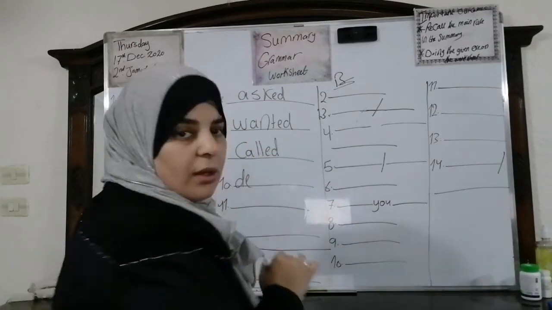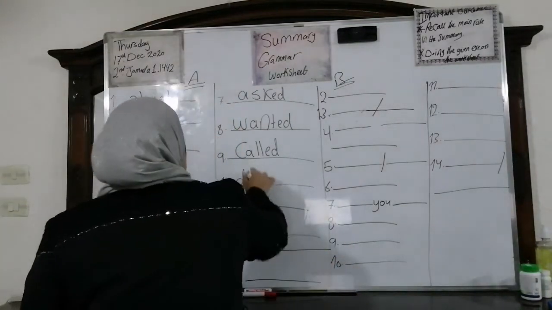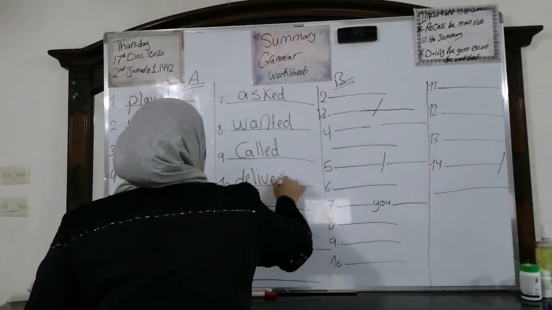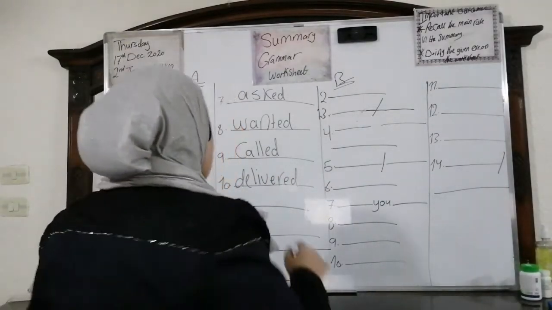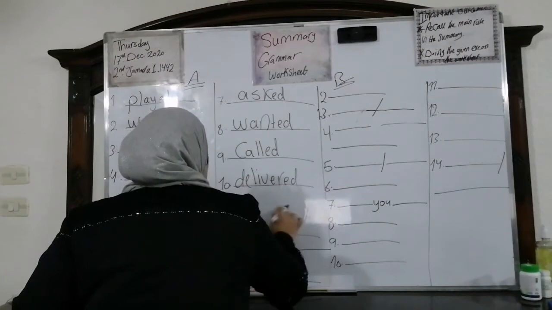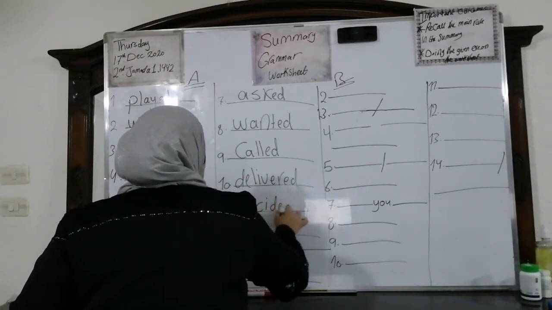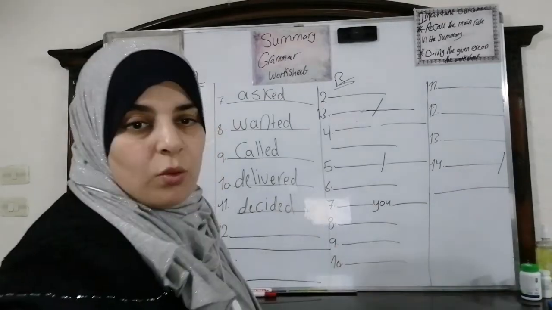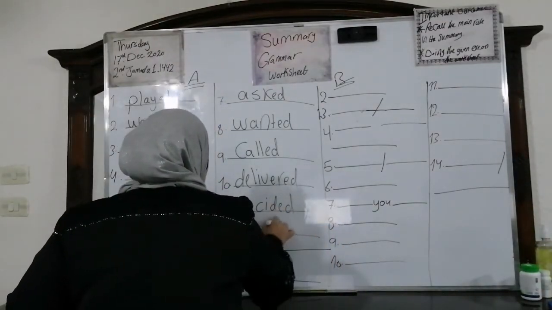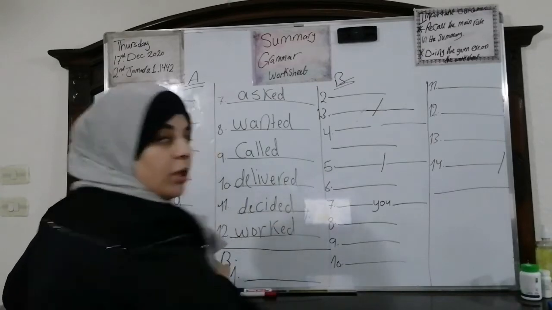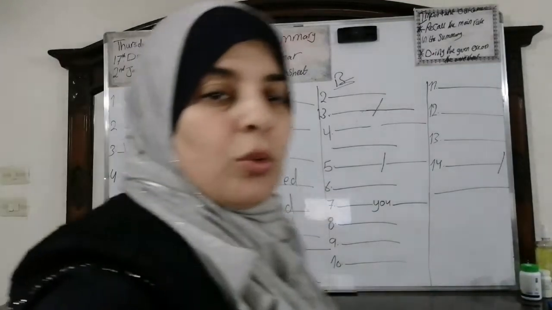The 10th one, deliver, delivered. Number 11, decide, decided. And the last word is work, worked. This is A.